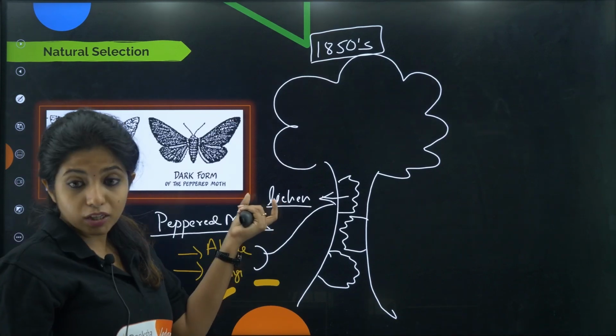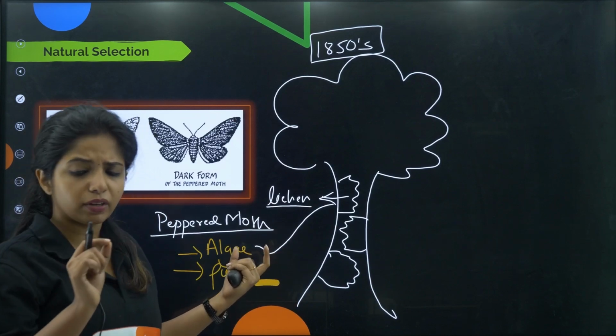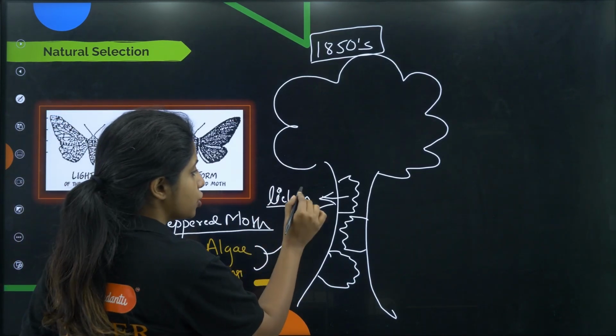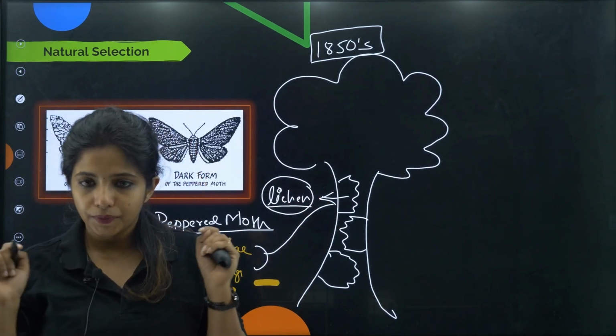So lichen is basically formed when algae and fungi come together. A specific type of algae and a specific type of fungi come together. You call this association what? Lichen. This is a symbiotic association where both of them are benefiting each other, okay.